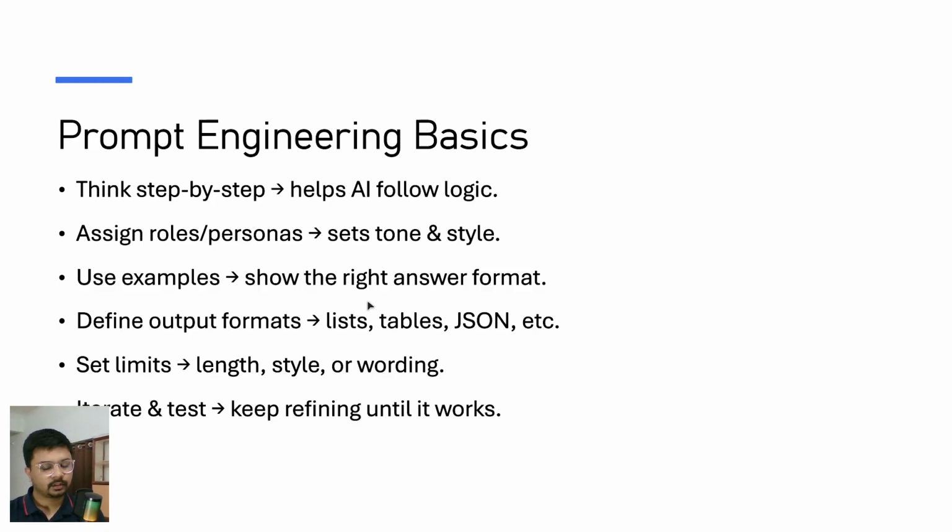Use examples and show the right answer format. Don't just give the example, saying summarize this point, this is the example, I want this kind of thing. Also give the format you want. If you are working in a Word document and want a comparison table, it is harder to create a table manually, create columns and copy-paste everything. Instead, just tell AI to write this in a table format, and it will give you a proper result.